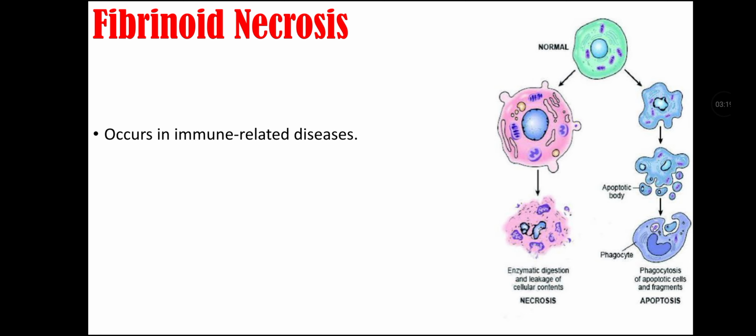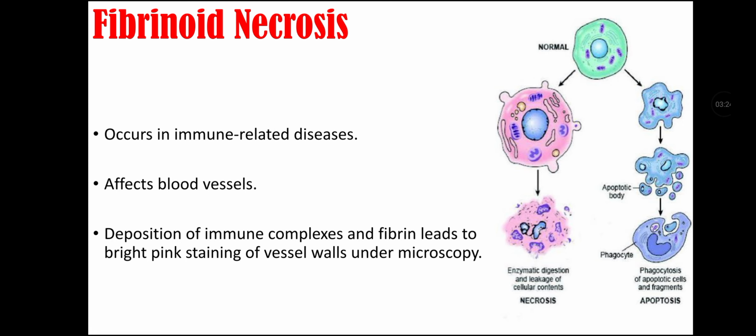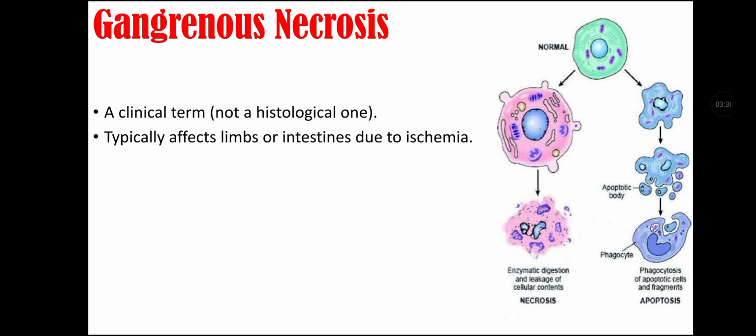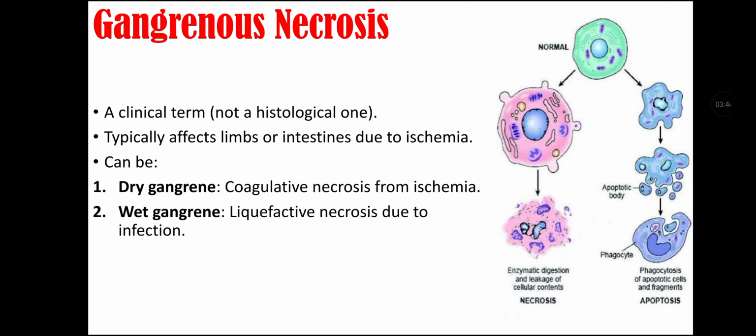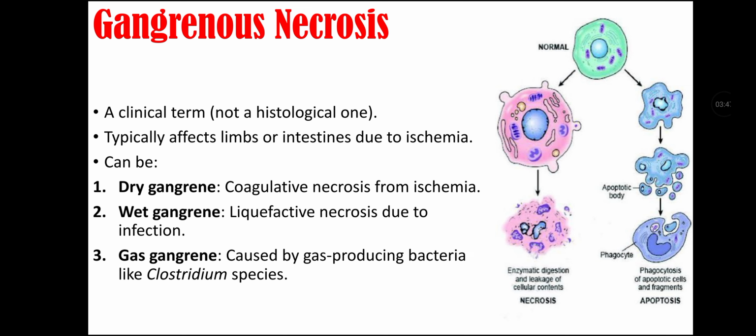Fifth type of necrosis is fibrinoid necrosis. It occurs in immune mediated or immune related diseases. It affects blood vessels. In this, there is deposition of immune complexes and fibrin that lead to bright pink staining of vessel wall under microscope. Sixth type is gangrenous necrosis. This is a clinical term, not a histological term for the necrosis. It typically affects limbs or intestine due to ischemia. It can be either dry gangrene, wet gangrene, or gas gangrene. Dry gangrene is when there is coagulative necrosis from ischemia. Wet gangrene is when there is liquefactive necrosis due to infection. And gas gangrene is when it is caused by gas producing bacteria like Clostridium species.